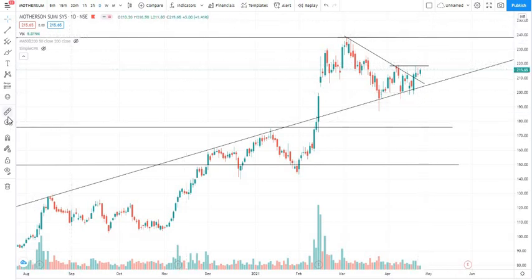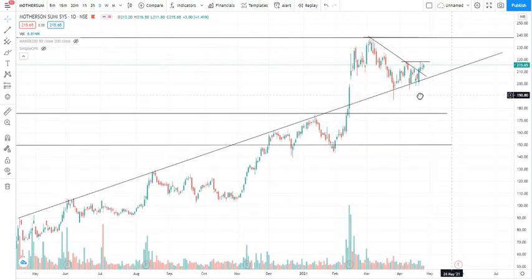So if I want to see what the up move from this level could be, it is around 8 to 9%. And remember, this 8 to 9% profit you could see in a very short time. This is not like you have to wait for months or weeks. Within a few days you can see this 8 or 9% profit.